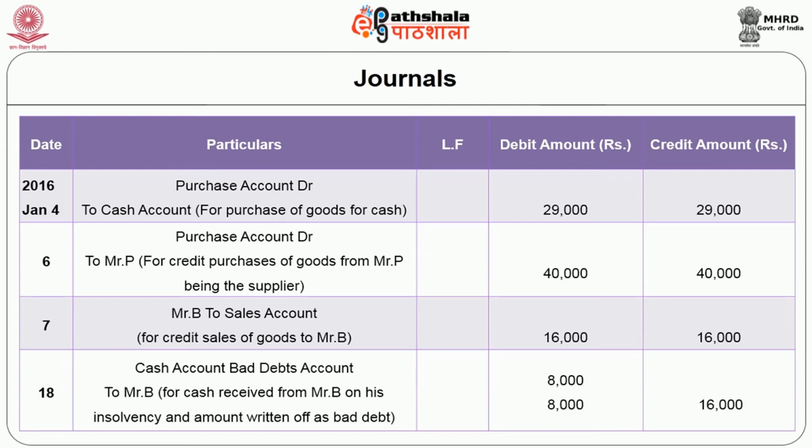So the entry to be passed is cash account debit with the amount realized, rupees 8,000. The amount which is not to be realized, as he is an insolvent, is to be transferred to bad debts account with 8,000. So the total amount to be collected from B is 16,000. For this, the narration is for cash received from Mr. B on his insolvency and the amount written off as bad debt.